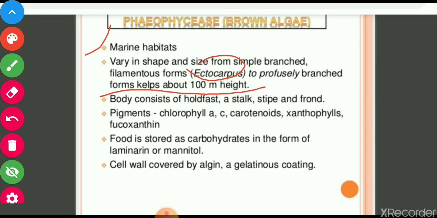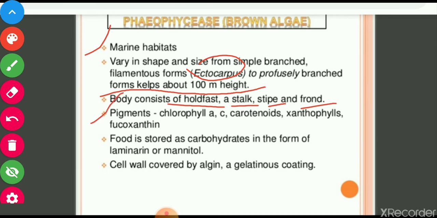Next, the body consists of holdfast, stalk, stipe and frond. Four parts are there in the body. The holdfast holds the body to the surface. The stalk is where the body is attached. Stipe and frond. These four parts are there in the body of the brown algae.